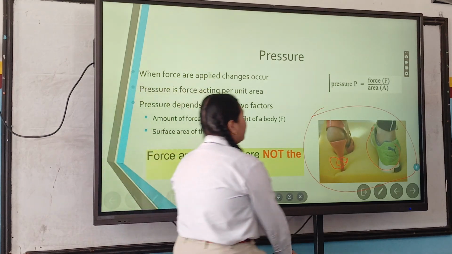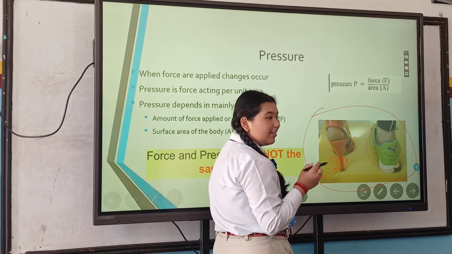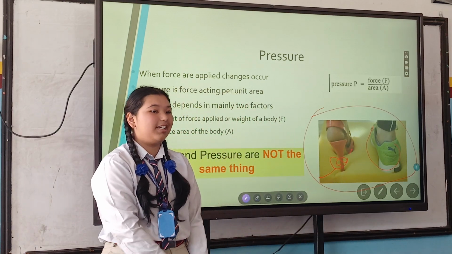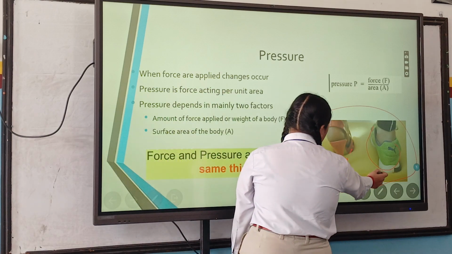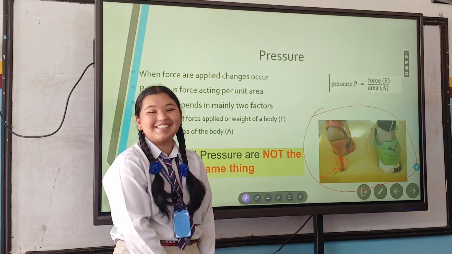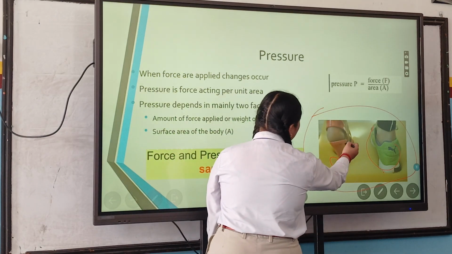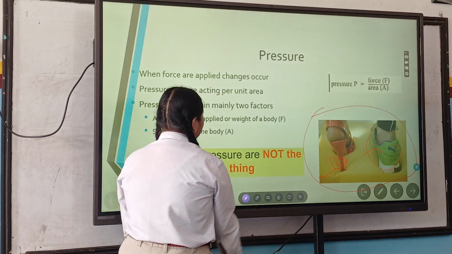Heel. Why does it have more pressure? Because if there is less area, the pressure will be more, and if there is more area, the pressure will be less. So a pencil heel has more pressure than these shoes.